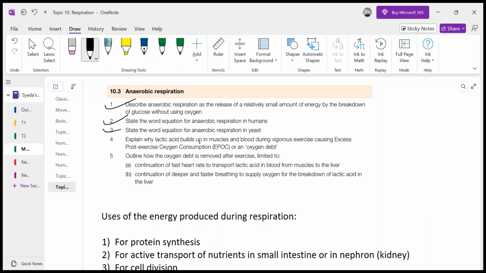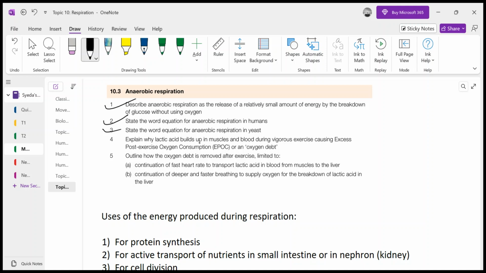The brain gets the signal and sends a message asking the intercostal muscles and diaphragm to contract harder, so that we breathe fast and take more oxygen for aerobic respiration, to fulfill the need of the respiring muscles, as well as to remove the carbon dioxide produced during respiration.